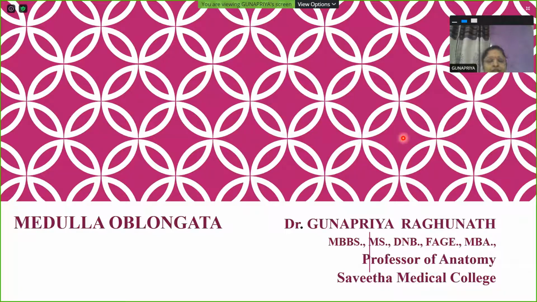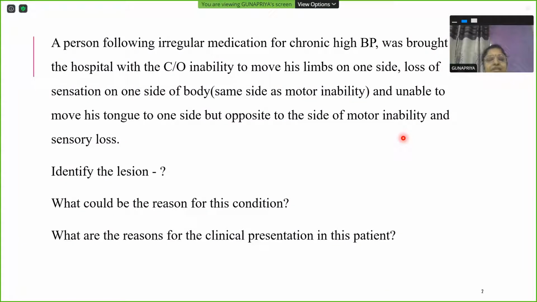So in neuroanatomy, today we are going to discuss the medulla oblongata. We'll just see a question now. It's a clinical case-based problem.